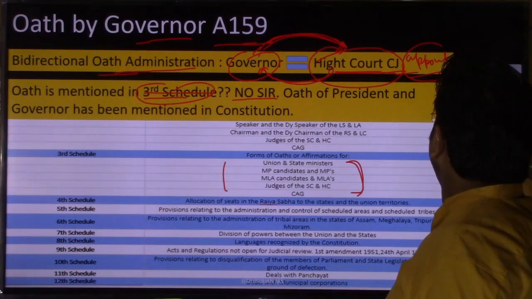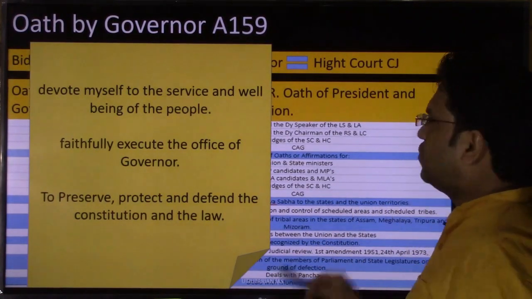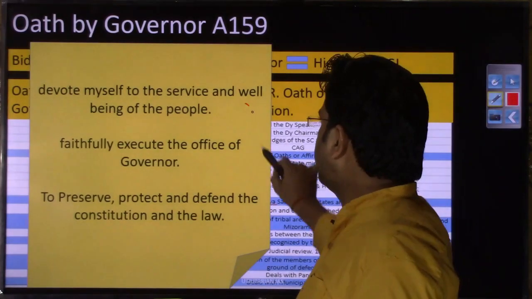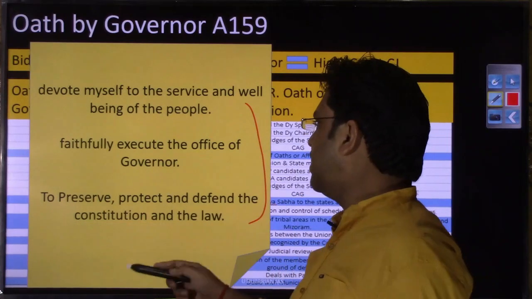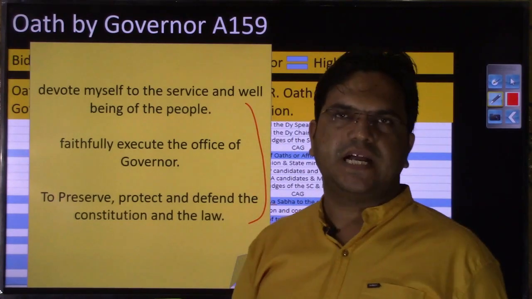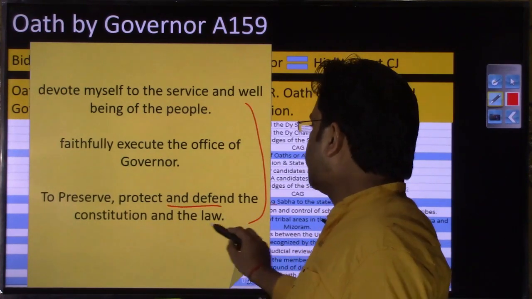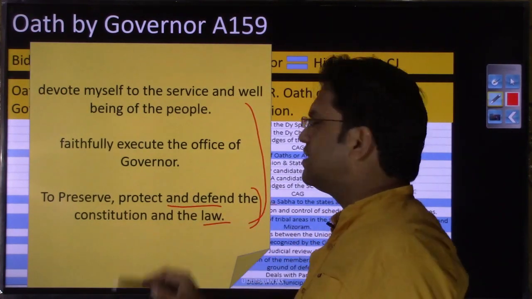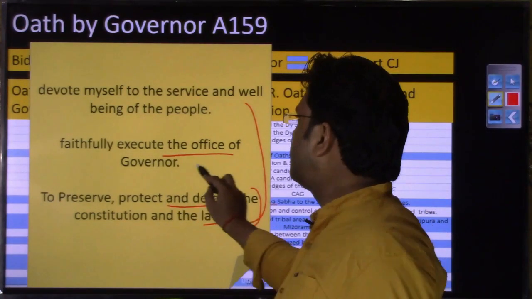If you want to see what will be the content of oath of the governor, this is the content of oath of the governor. So these three important lines are what the governor's oath will have. To preserve, protect and defend the Constitution and the law. This was the same oath that the president had taken. This line was present in the president's oath as well. Faithfully execute the office of the governor.